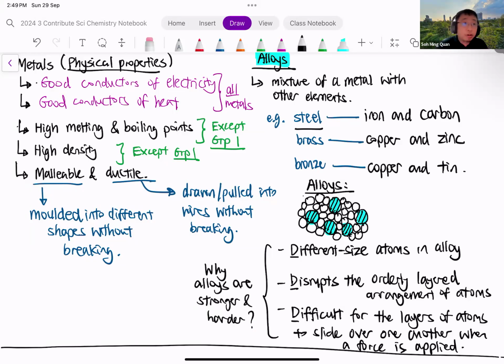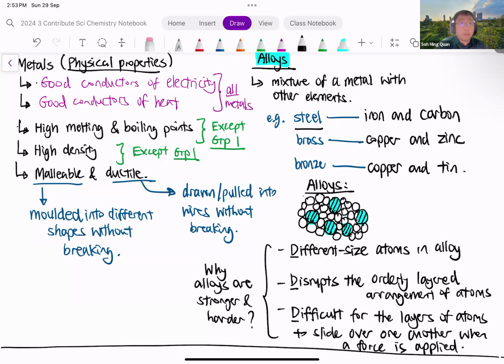Okay, so this concludes the very first part, which is about physical properties of metals and also mixture of a metal with other elements called alloys. So you need to be familiar with both the physical properties as well as the alloys, and also with how to draw an alloy and how you use this drawing to explain that alloys are stronger and harder than the pure metal.